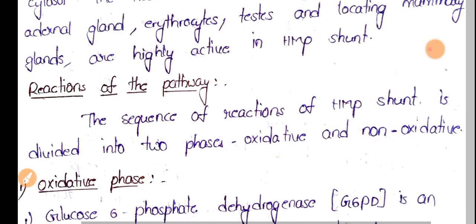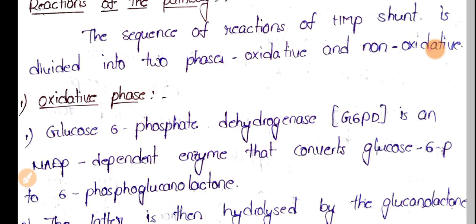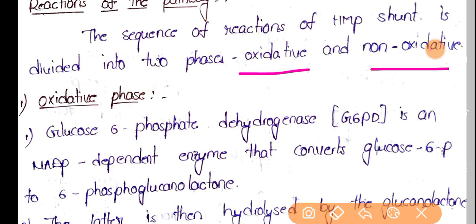Now let's see the reactions of this pathway. The major reactions are seen in two phases, that is the oxidative and non-oxidative phase. First let's see the oxidative phase. In this oxidative phase, glucose 6 phosphate dehydrogenase is an NADP-dependent enzyme.